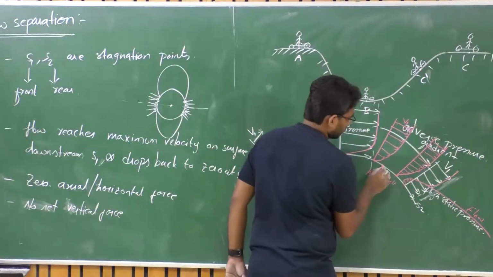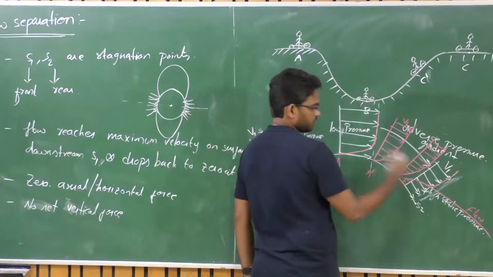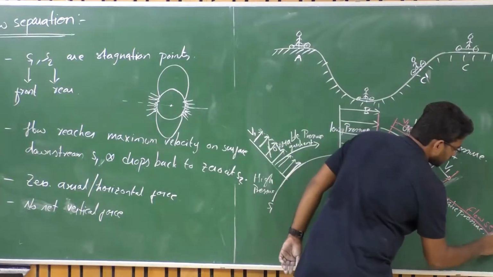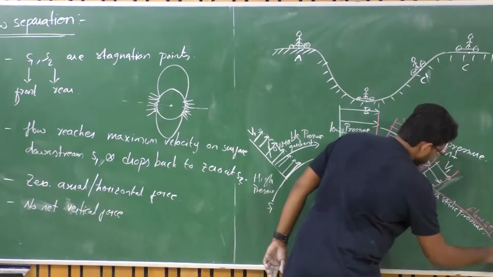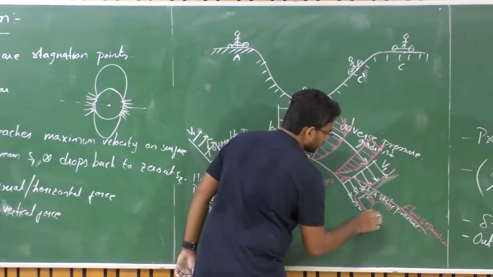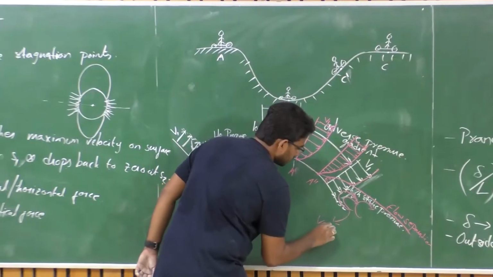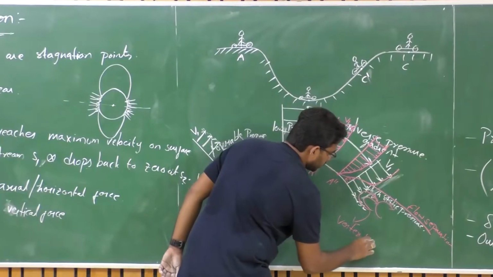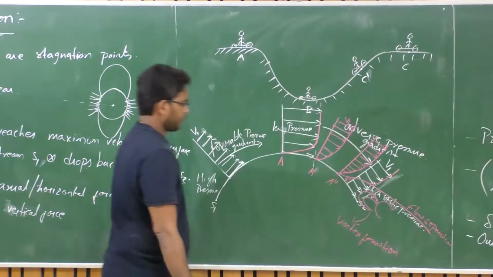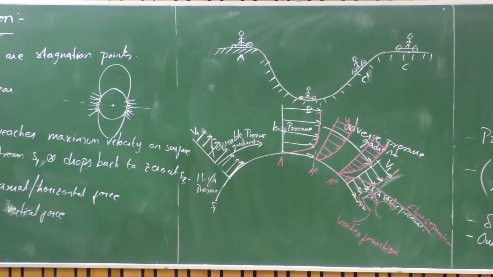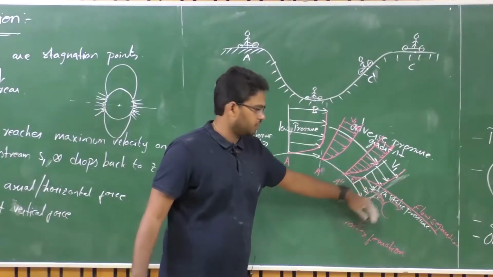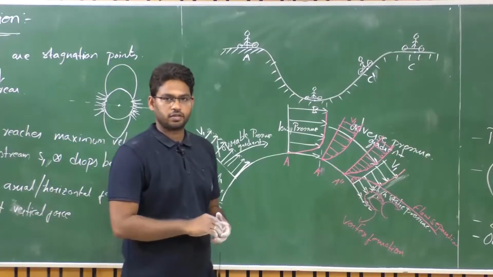So the flow tries to separate from this surface. This is called flow separation, right? And what you end up seeing is a vortex formation here. So under the adverse pressure conditions, there will be a flow separation from the surface.